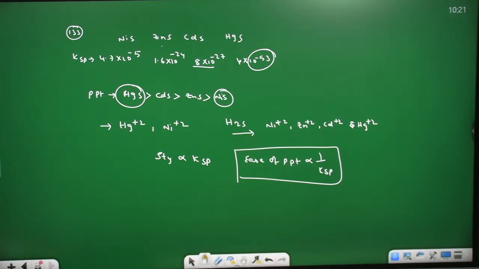Based on that solubility product we are going to find which can form precipitate first and last. The next question.